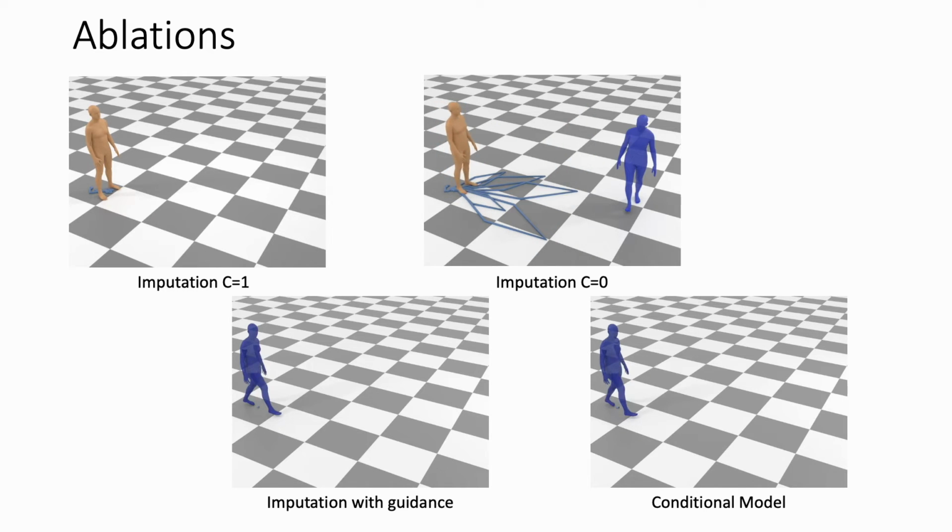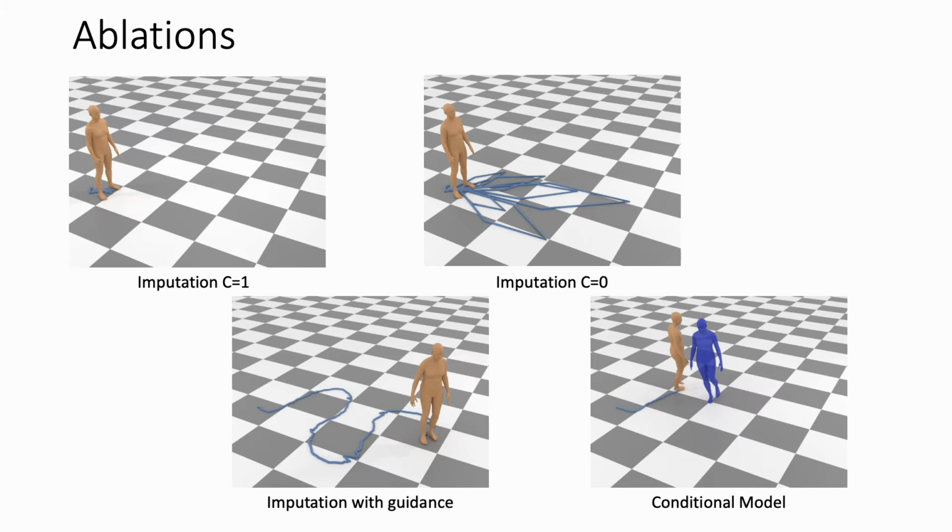With reconstruction guidance, we are able to improve the output motion and introduce more cohesion between the generated and the observed parts, but the output still demonstrates some shifts over the observed keyframes and is not smooth. Our fully conditional model is able to handle this motion with no problems.